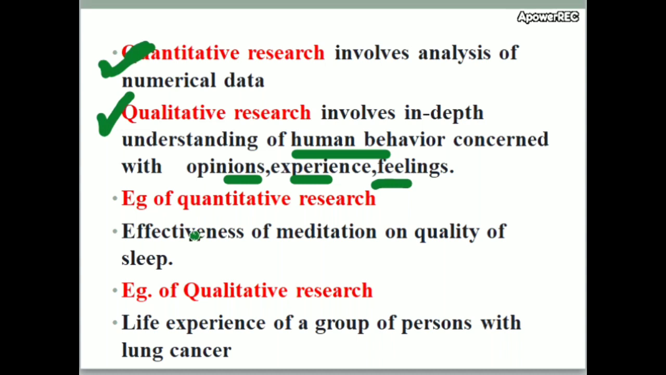Example of quantitative research: effectiveness of meditation on quality of sleep. Here, meditation is the independent variable and the quality of sleep is the dependent variable. I will explain this in detail on the next page.